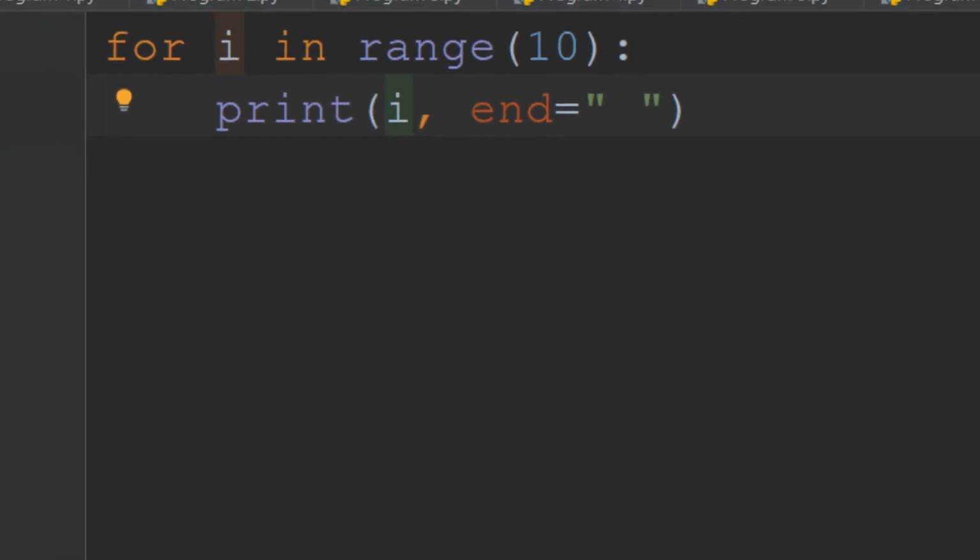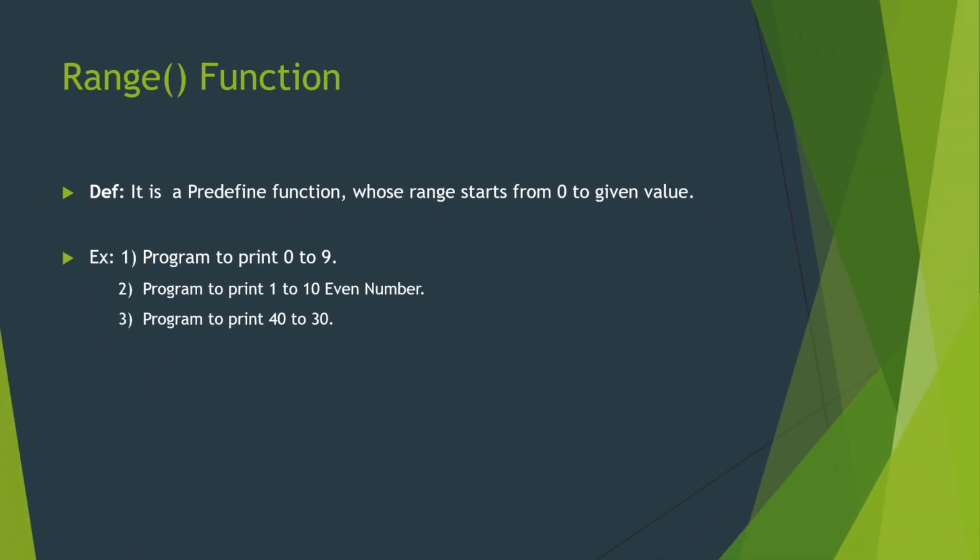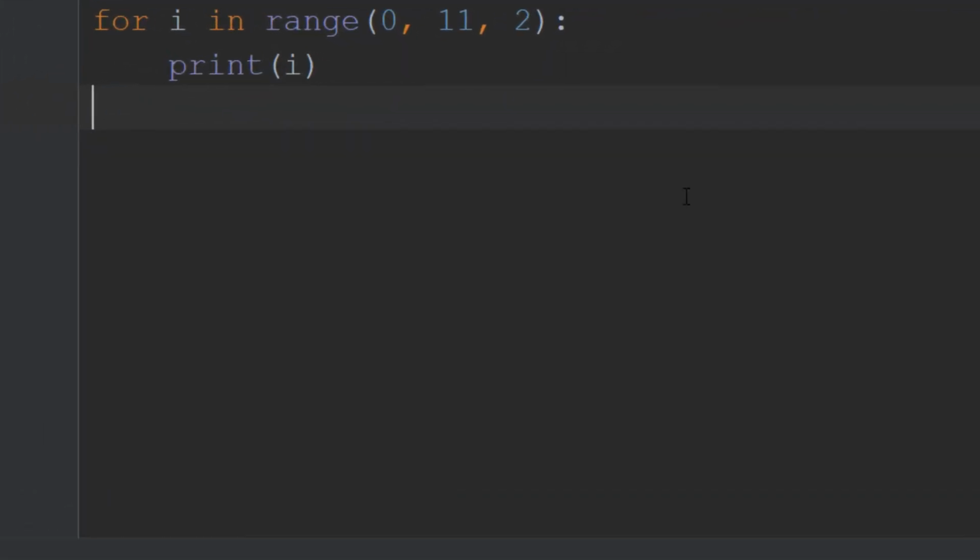Now let's look at another program to print the even numbers from 1 to 10. In range there is a facility to specify by how much you want to increment, like 0 to 11 with an increment of 2.